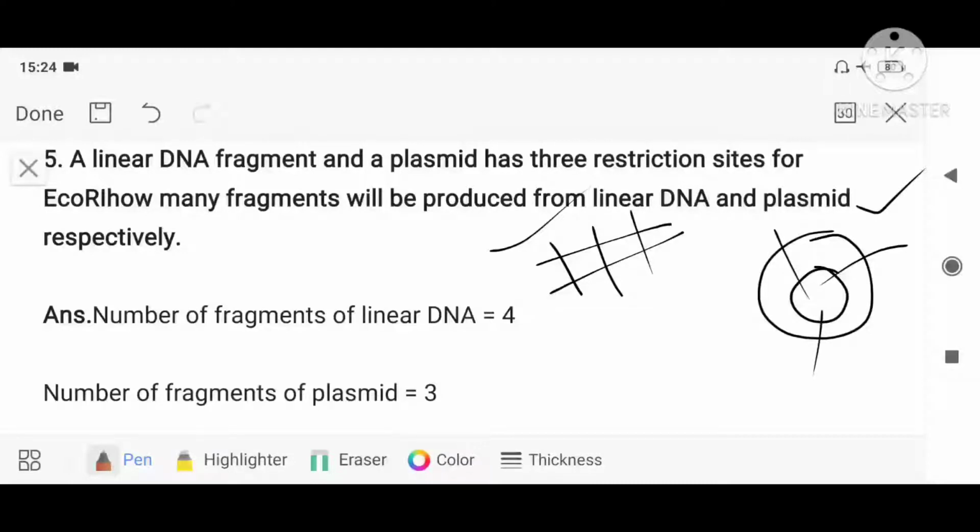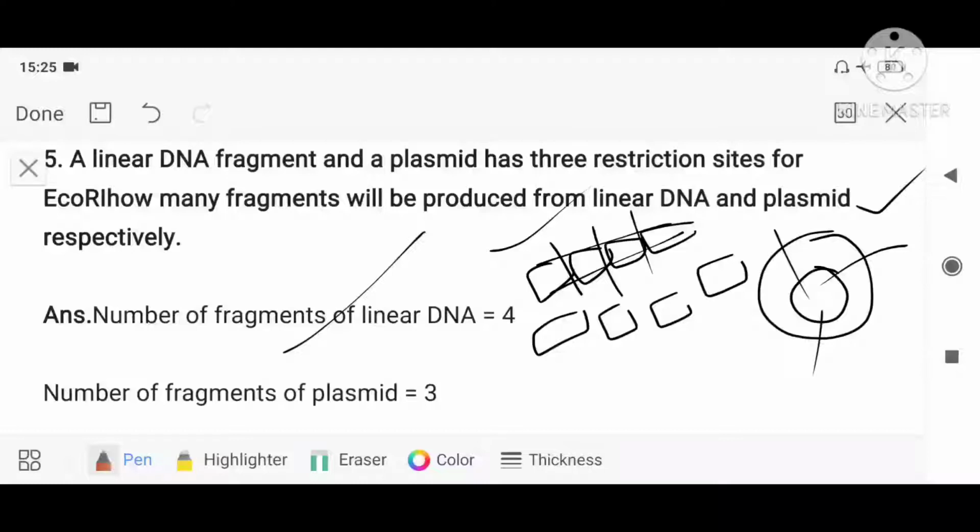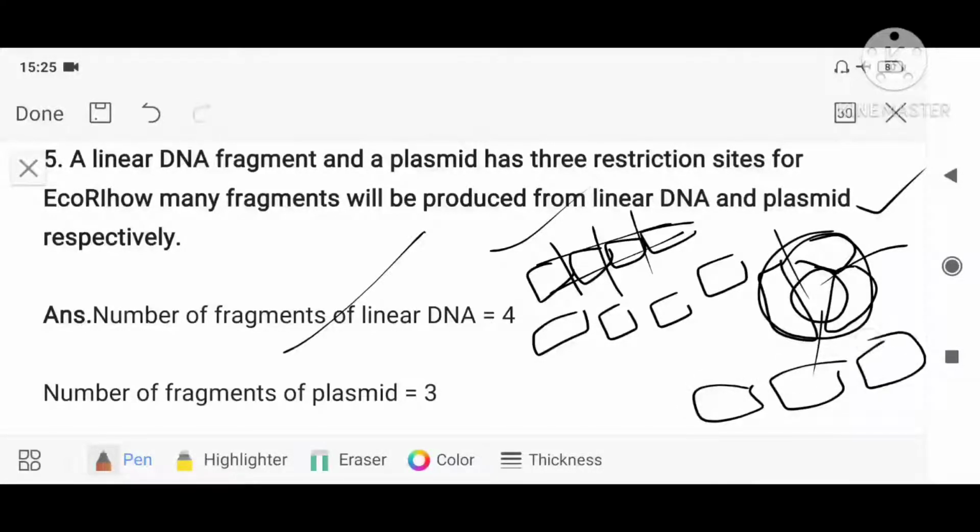See how many fragments will be produced by linear DNA if there are 3 restriction sites. This is 1 fragment, this is the second fragment, this is the third fragment and this one is the fourth fragment. So, linear produces 4. Now, how many does the plasmid produce? 1, 2 and this one is 3. So, the number of fragments produced by the plasmid is 3.